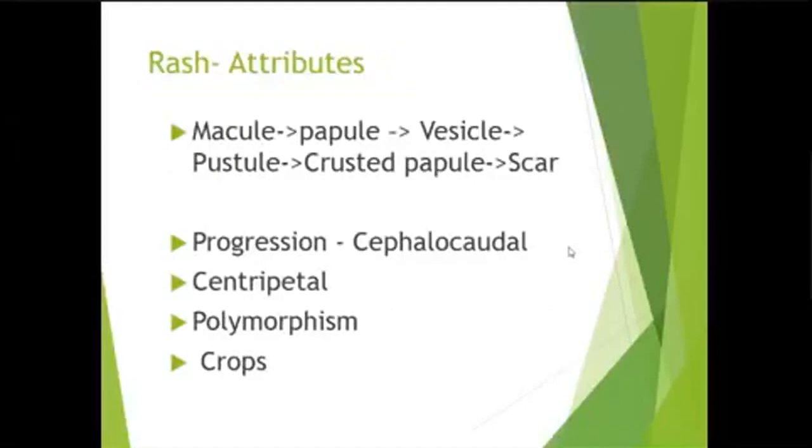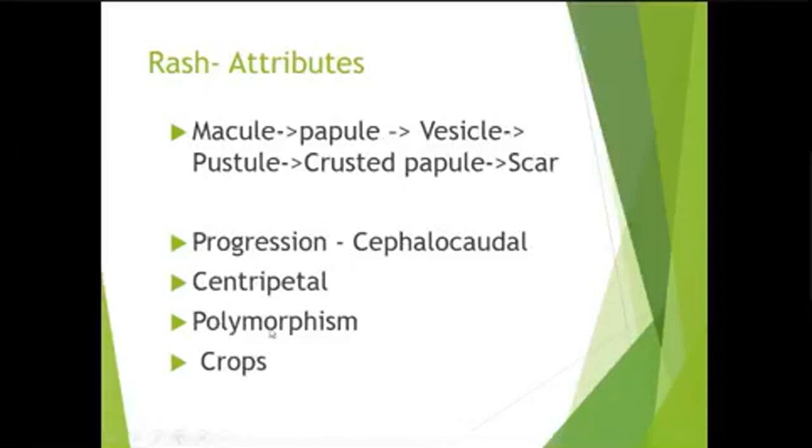The rash usually presents in various stages. The initial lesion is a small macule, which will turn into a papule, then into a vesicle, then into a pustule. Then there will be crusting of that pustule, and eventually shedding of the crust and scar formation. Usually there is a cephalocaudal or centripetal presentation. Polymorphism is a very important feature.